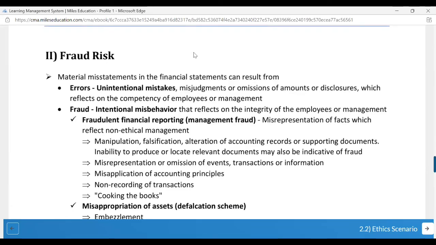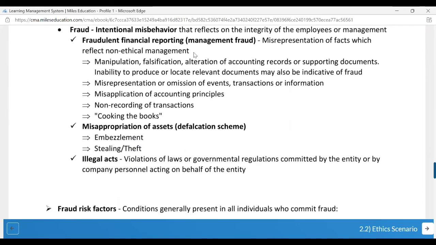Now, if it is unintentional, then it is an error. If it is intentional, it is fraud. So here we have wonderful examples given. First is, you can manipulate all your records, and the records need not always be of financial elements. It can be any non-financial report also. You can altogether make a transaction and not record it in the books. Then you can misapply, or you can say modify it in such a way that people are not able to catch you for the accounting principles. Then cooking the books, which Enron had done.